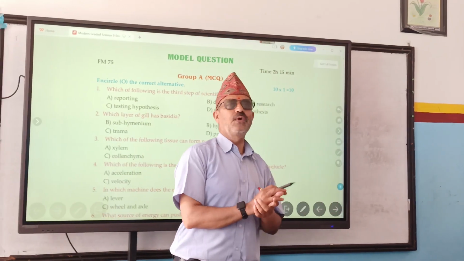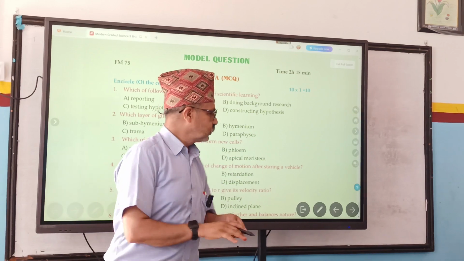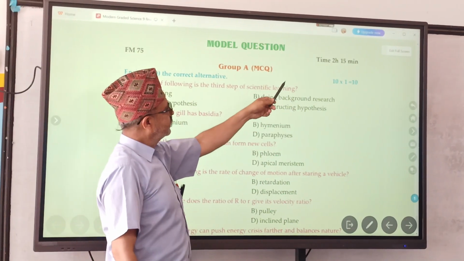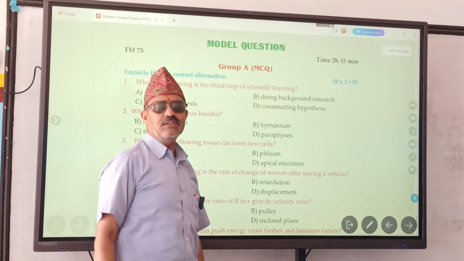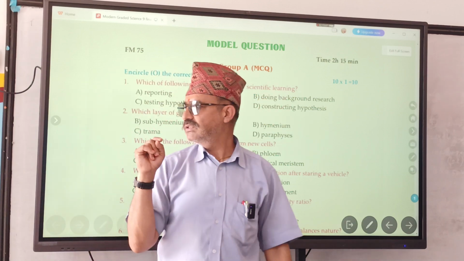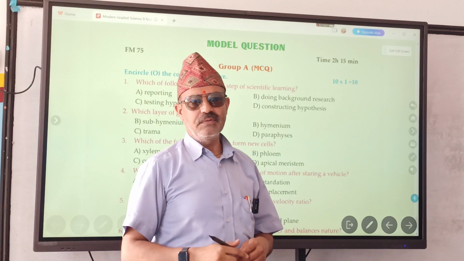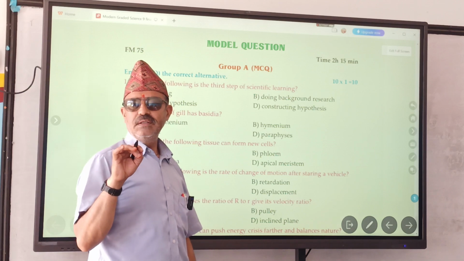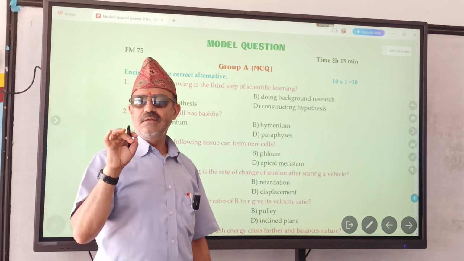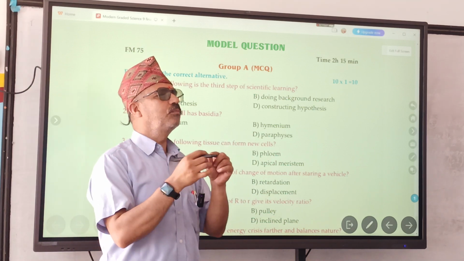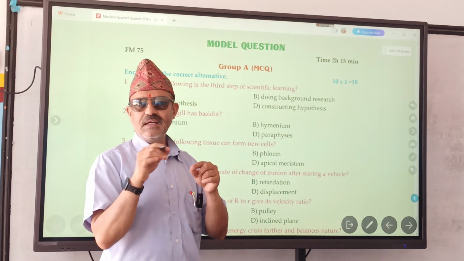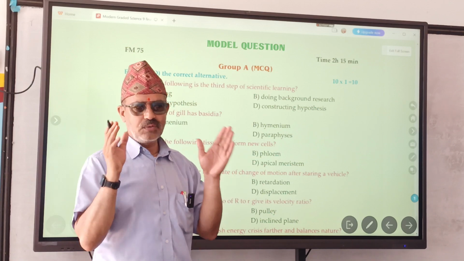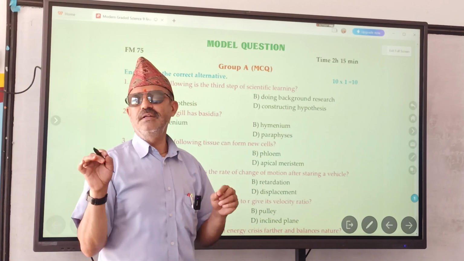Now we are going to discuss what type of question can be asked. There are altogether 4 groups. Group A, MCQ. It is given here time 2 hours 15 minutes. This time is not 2 hours 15 minutes. Time will be exactly 3 hours. You have to do this MCQ in your question paper only. Tick the correct alternative. But if you tick A, then cut it and tick B, that is cancelled. You will not get marks. That's why be confident and tick accordingly.